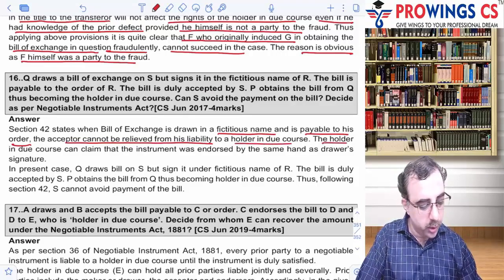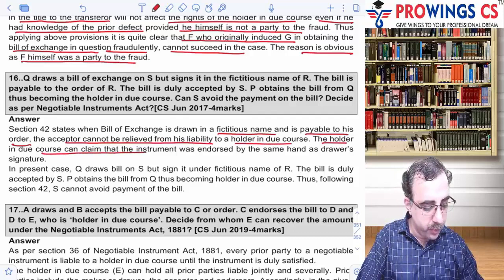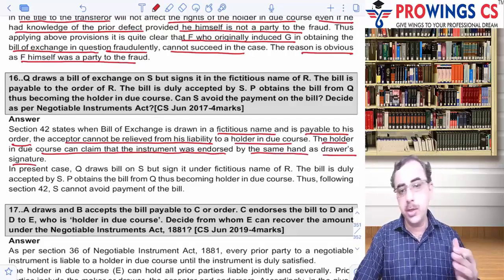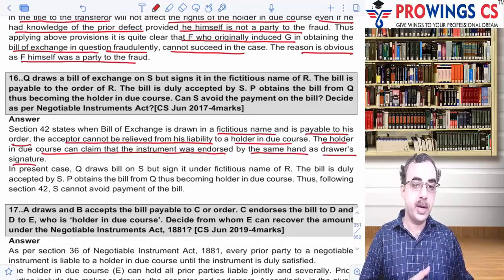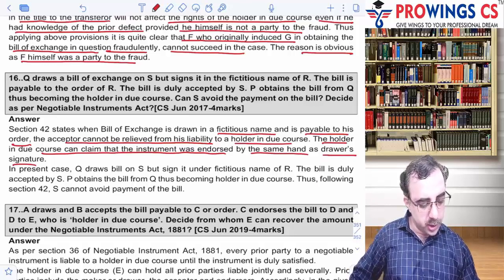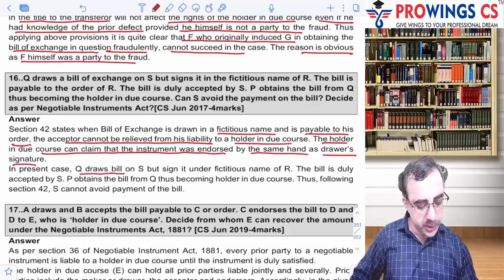And the holder in due course can claim the instrument was endorsed by the same hand as the drawer's signature. तो ये तो बात सही है ना कि ड्रॉवर ने अपना सिग्नेचर बराबर नहीं किया लेकिन ड्रॉई ने तो किया है.